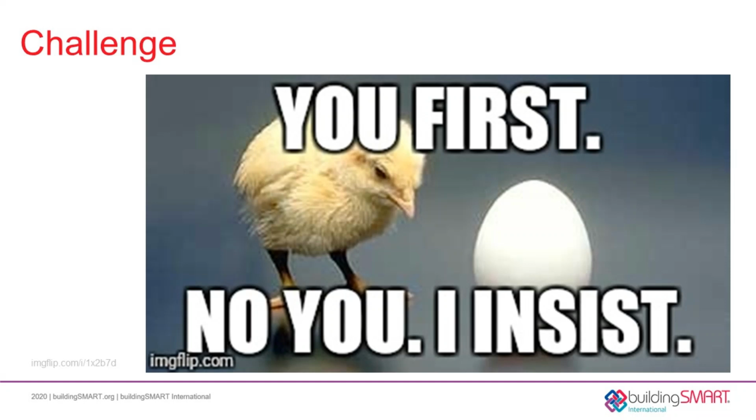As the program grows, we expect the resulting COBie Certified Professional designation will be used to pre-qualify designers and contractors during the bidding process.